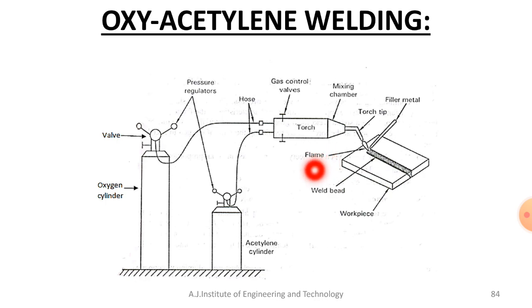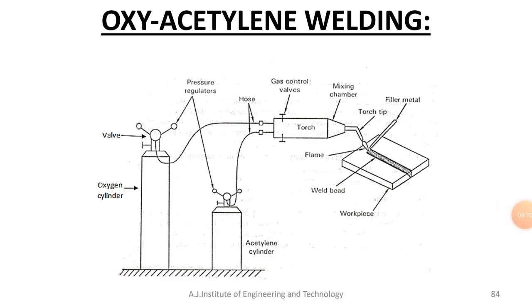In the oxyhydrogen welding process, the temperature you will get is around 2500 degrees Celsius. But when compared with oxyacetylene welding, because the temperature is higher in oxyacetylene welding, this is the most preferred and most popular welding process compared to the oxyhydrogen welding process.